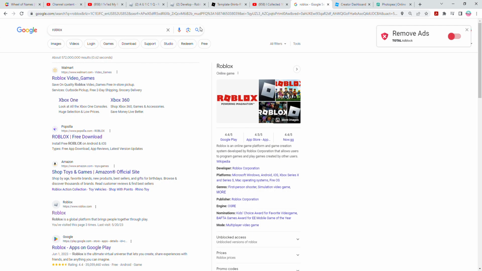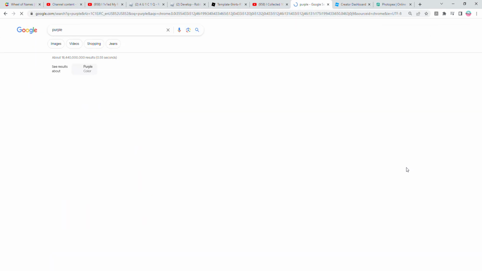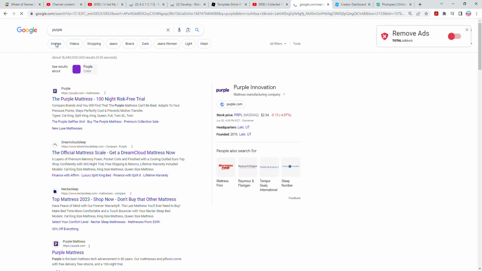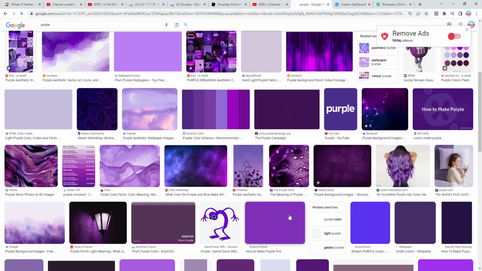Okay. Once you've done that, you would search up a color. Let's do purple. Yeah, you'll search up a color, images, and you would find, ooh, these are pretty.